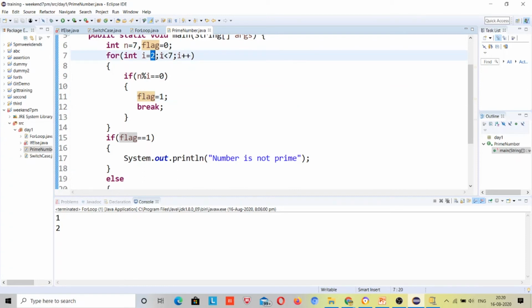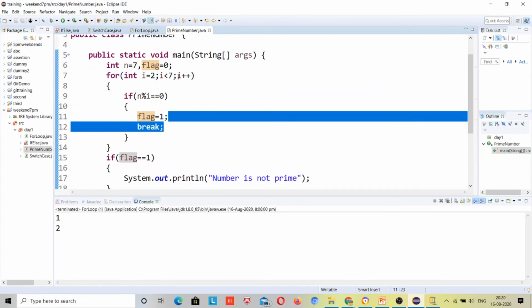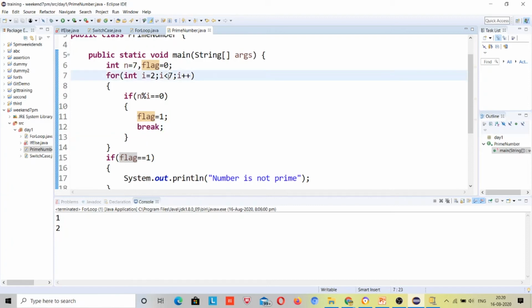Okay, now I should be less than 7, because if I make it equal to 7, that number is divided by itself, so I can't make it equal. So that's why I have made it less than 7, and I plus plus will be incrementing the value. I will be starting from 2. Okay, initial I value is 2.